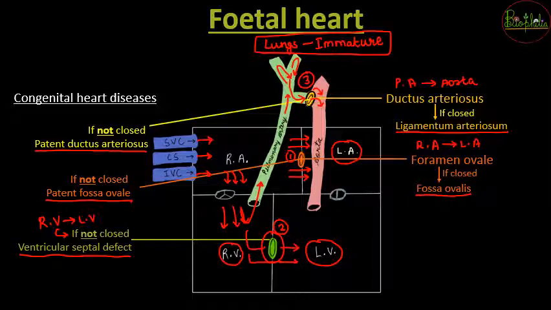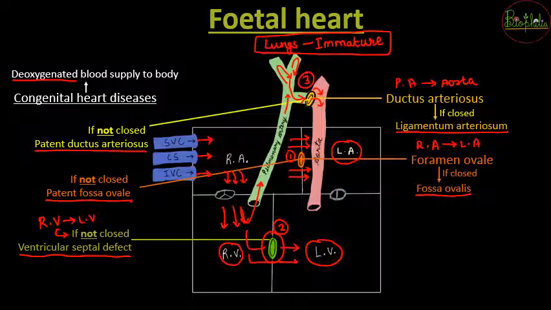Congenital matlab which are occurring from the birth. So congenital heart diseases are going to be problems because deoxygenated blood is going to be supplied to the body. अब जैसे the fetus is going to take birth, when the connection from the umbilical cord has been cut off, what is going to happen?